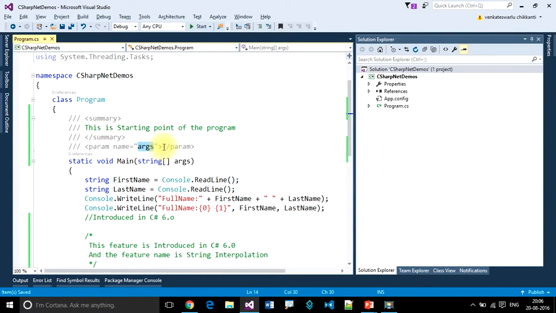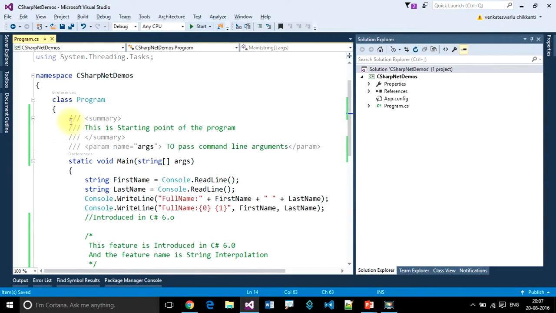Then arguments. Here we will provide the description about those arguments, to pass command line arguments.